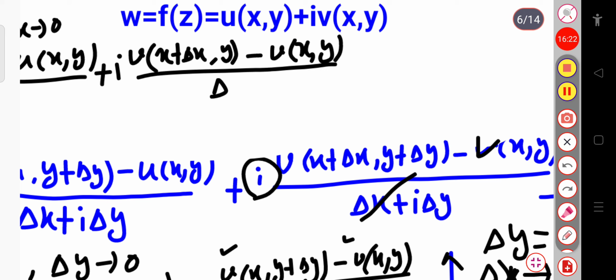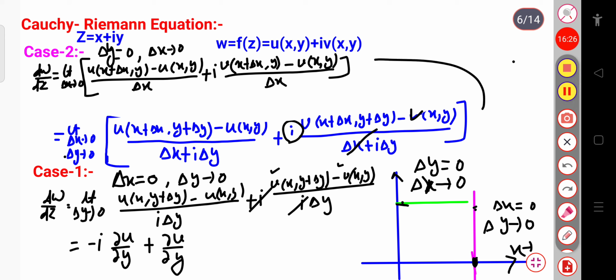This is the whole bracket. We have just substituted delta y equal to 0.